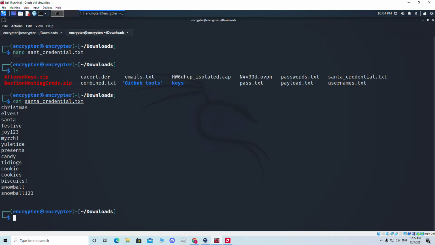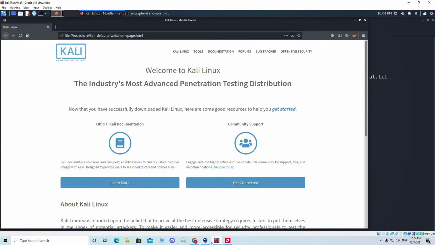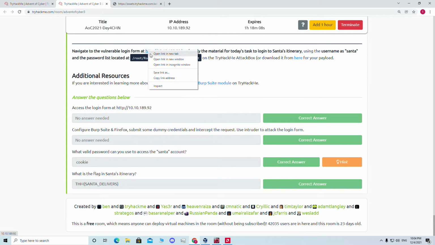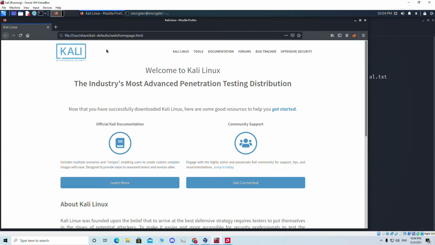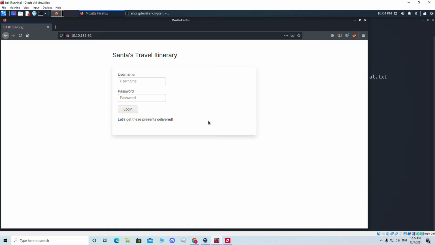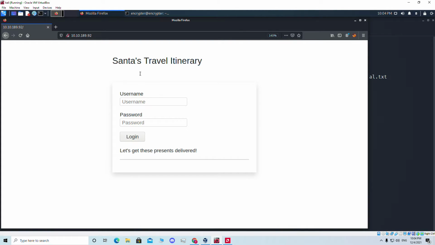So now what we're gonna do, we're gonna open Burpsuite first. And okay, let's first open Firefox, and we will go to the page. So the link is here, copy link address and paste it here. So this is Santa's travel itinerary, and this is the login form, and we are trying to fuzz this login form. What we could do is use the username Santa, then use those passwords one by one, but we're not gonna do this. We're gonna use Burpsuite, so it will make our task much faster.